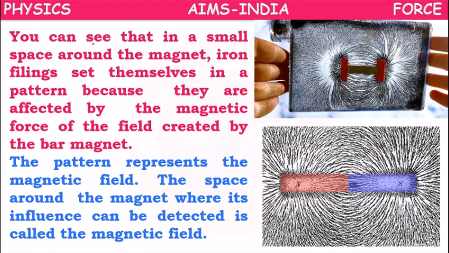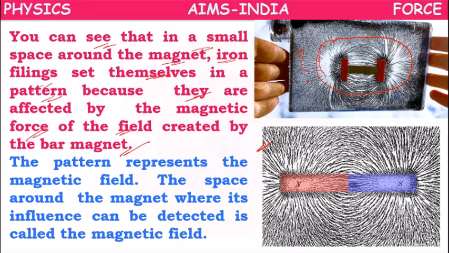So you can see that in a small space around the magnet, iron filings set themselves in a pattern because they are affected by the magnetic force of the field created by the bar magnet. If you observe, in this region the iron filings are arranging by themselves in some particular order, but here they are not doing like that.